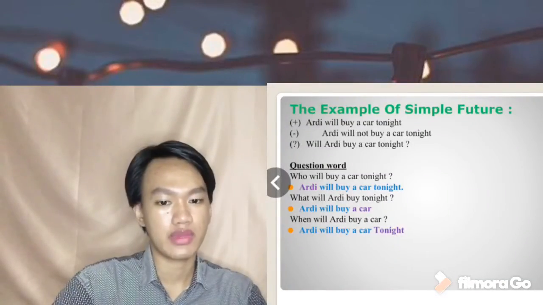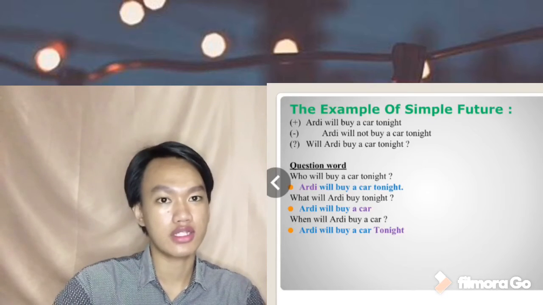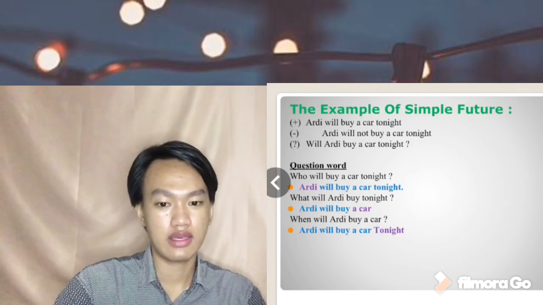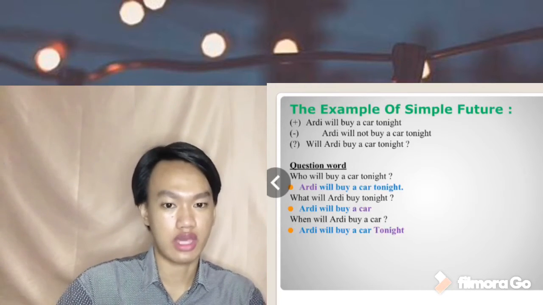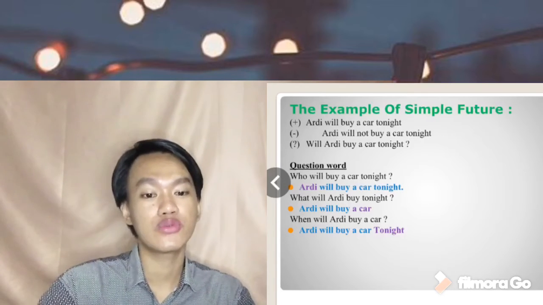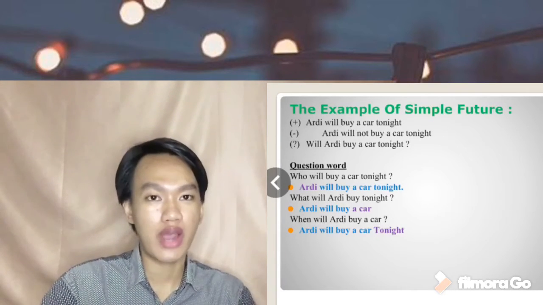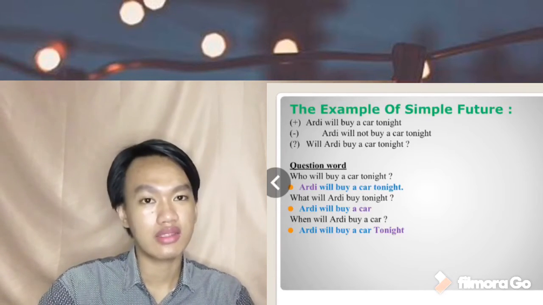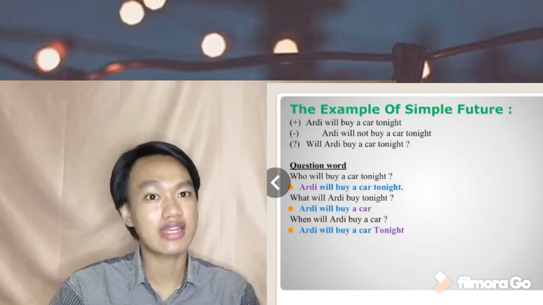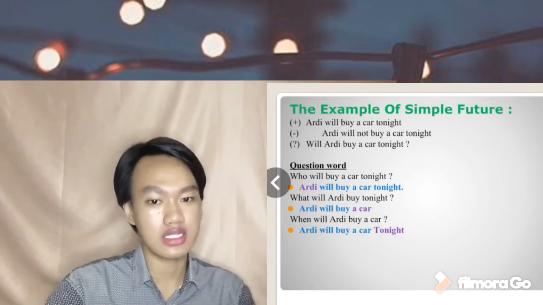And the example of simple future. Positive: Ardi will buy a car tonight. Negative: Ardi will not buy a car tonight. Interrogative: will Ardi buy a car tonight? And question word: who will buy a car tonight? The answer: Ardi will buy a car tonight.